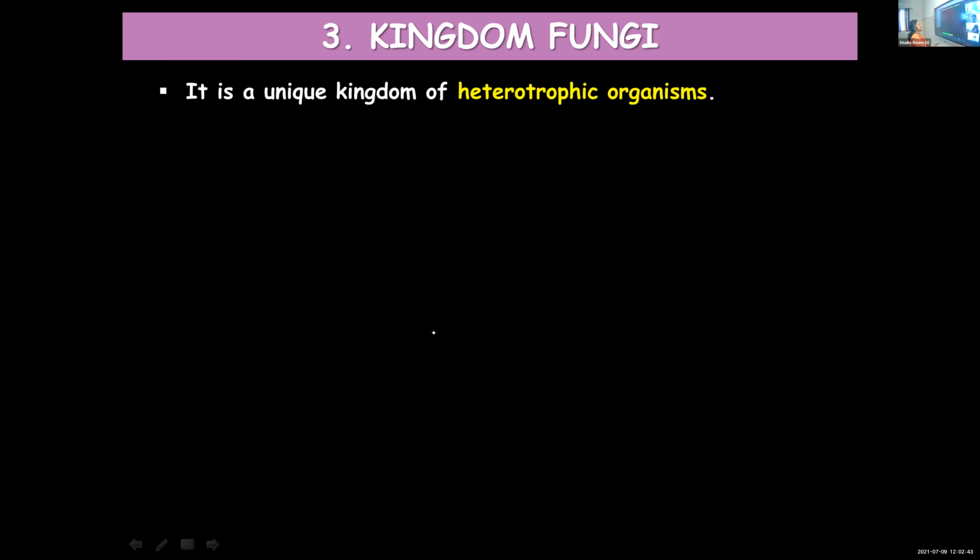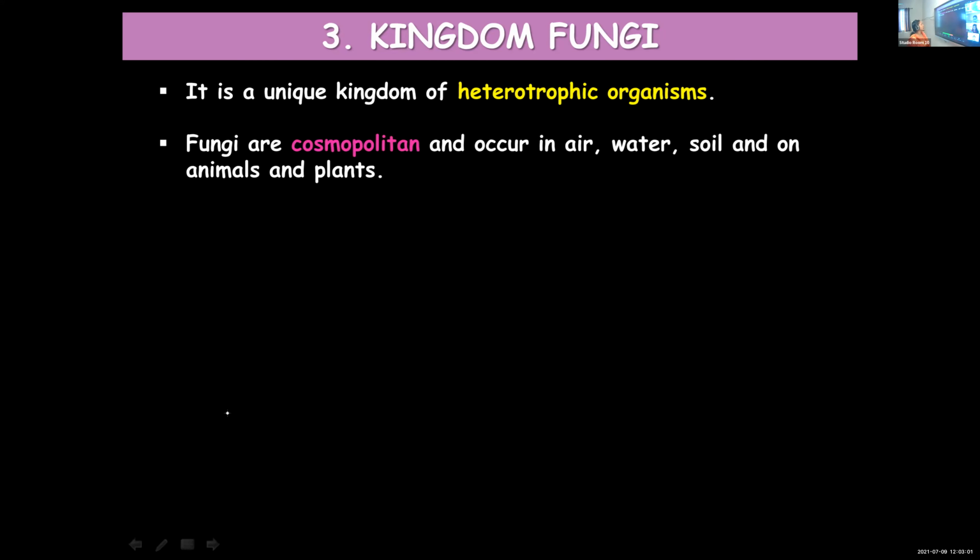Mute your microphone, children. It's a unique kingdom consisting of heterotrophic organisms. You know about the heterotrophic mode of nutrition. Here, organisms depend upon other organisms for their food. They are cosmopolitan and they occur in water, air, soil, and on plants and animals. You can find them in diverse habitats.